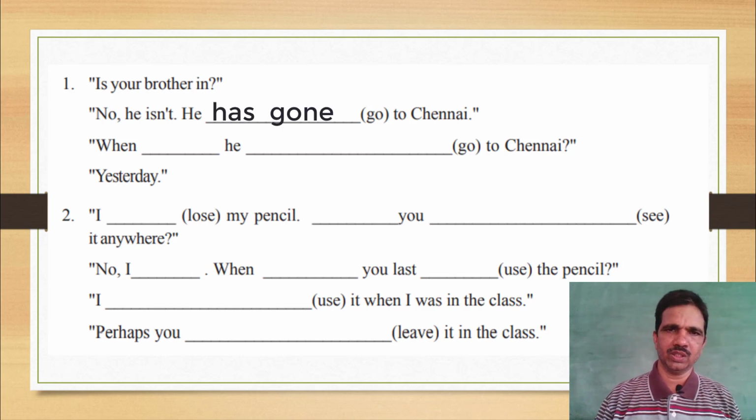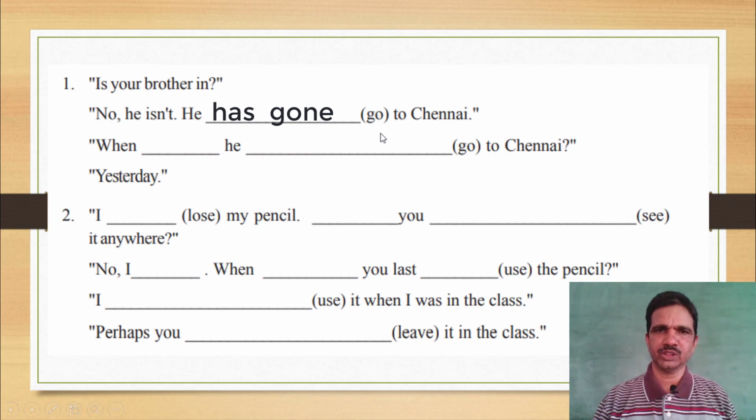He has gone to Chennai. So here, this expression refers to present perfect tense. The sentence begins with the third person singular he, the suitable helping verb is has, so the first form go is changed to the third form. The right and suitable answer is has gone to Chennai.